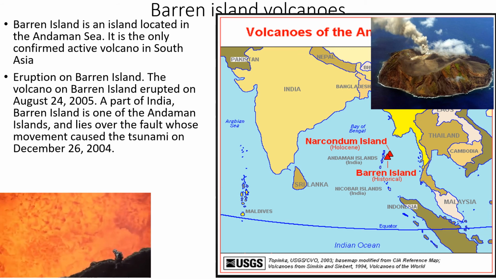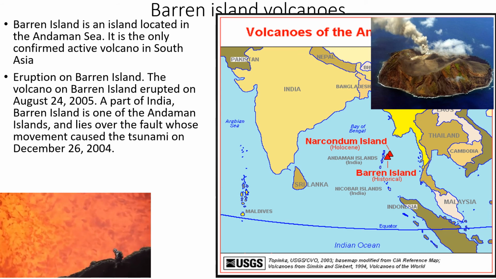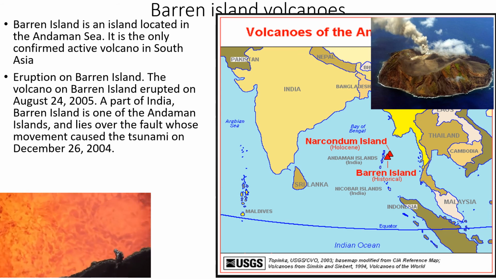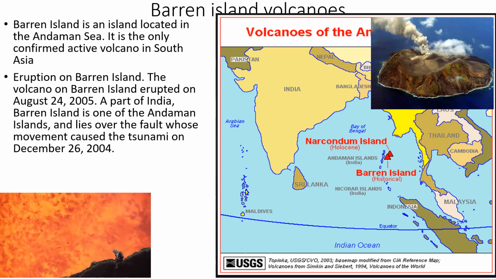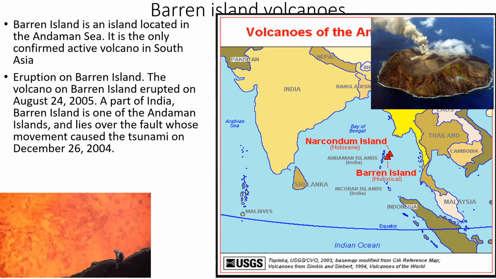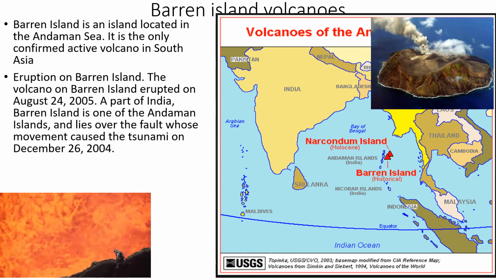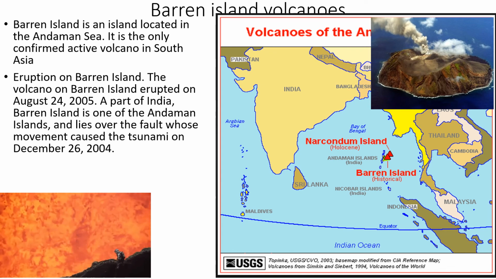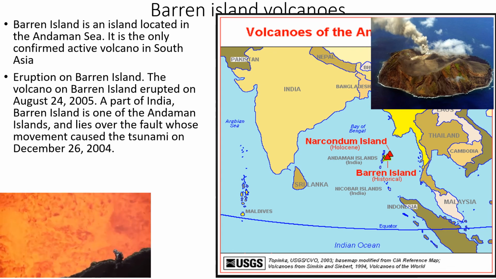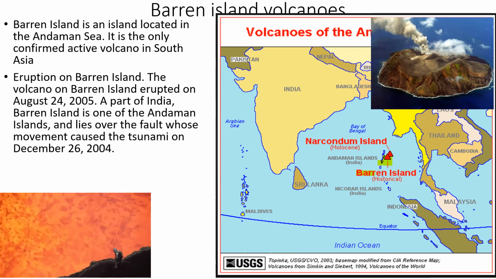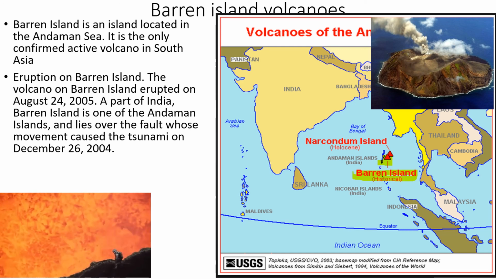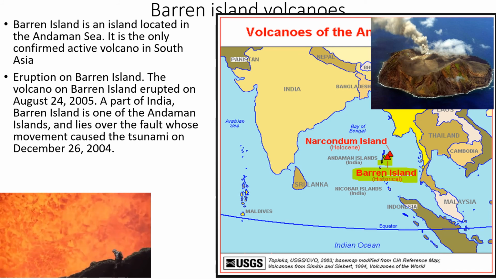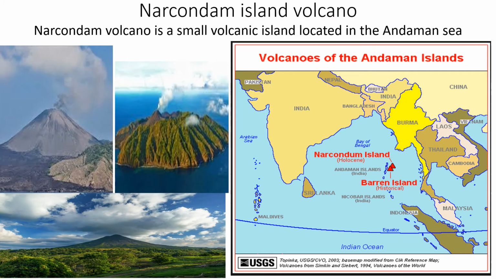And it was because of the eruption of this volcano that the tsunami occurred. Now, this is the image. See how the volcano erupts. Are you seeing it, Nana? And this is the image of Barren Island. Here you will see two triangles. The below triangle is Barren Island. Where are they? They are near the Andaman Islands. Okay. Now, let us see the next one.